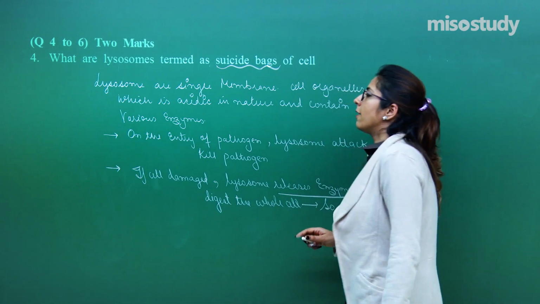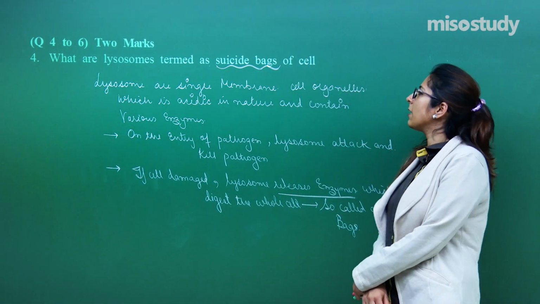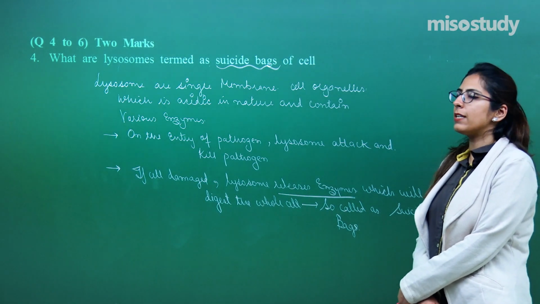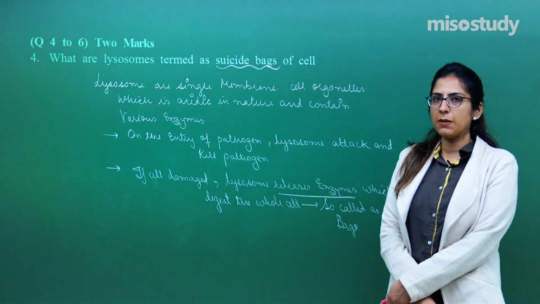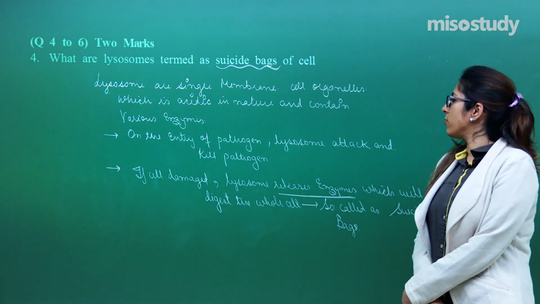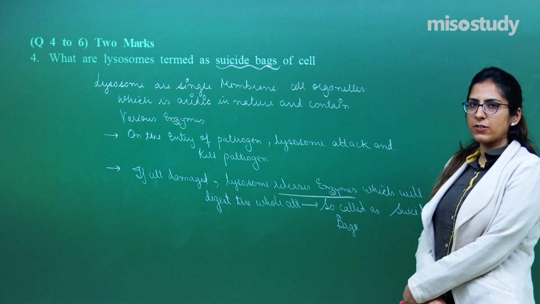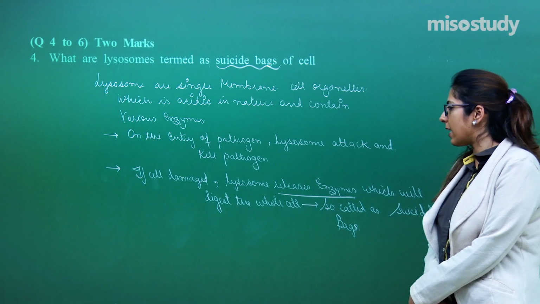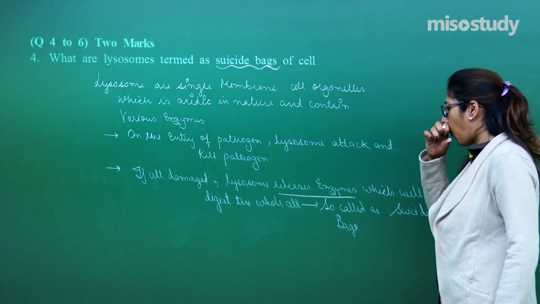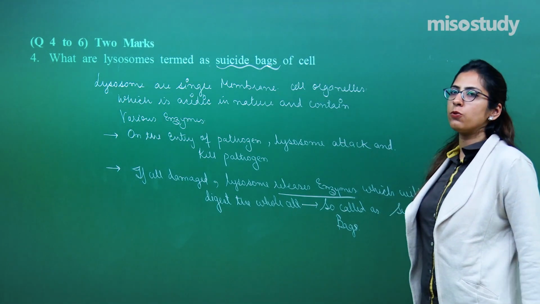Suicidal bags. So, what is a lysosome? Why is it considered a suicidal bag? These are single membrane bound organelles which are acidic in nature and contain various enzymes. On the entry of a pathogen, lysosomes attack and kill those pathogens because of the presence of enzymes like hydrolase. If the cell is damaged, lysosomes release enzymes which will digest the whole cell, including the cell organelles. That is why they are termed suicidal bags.